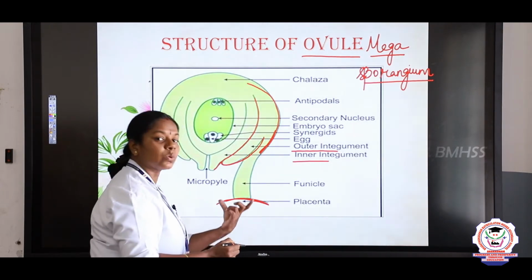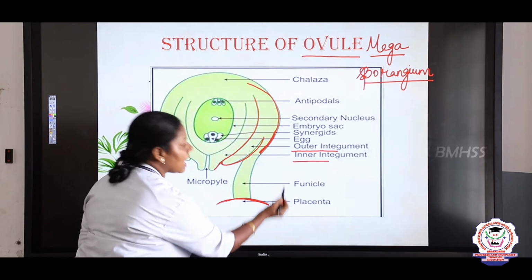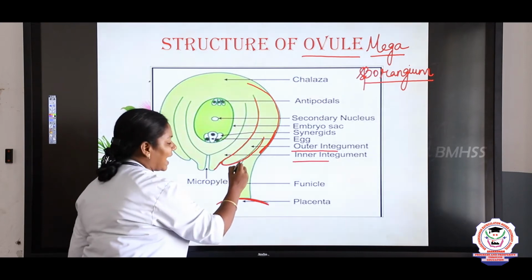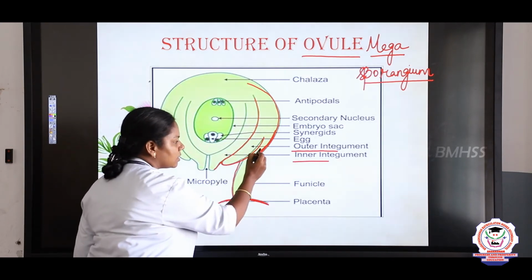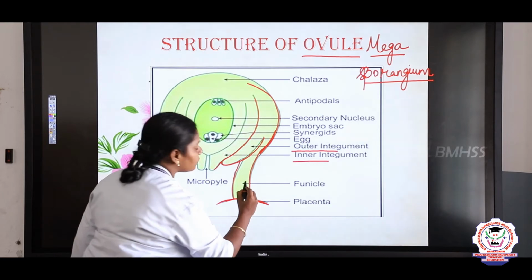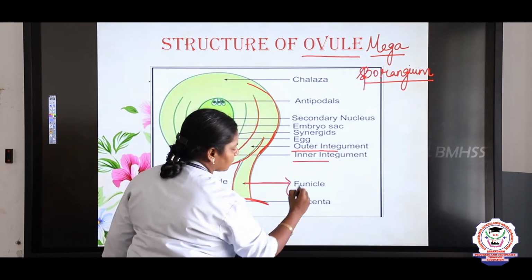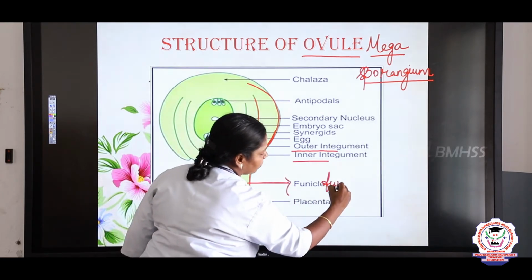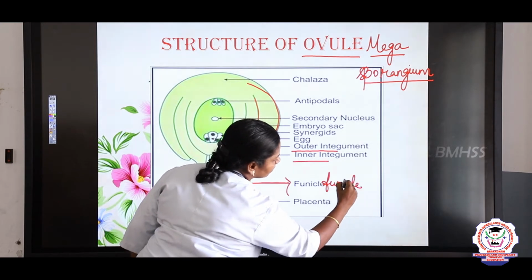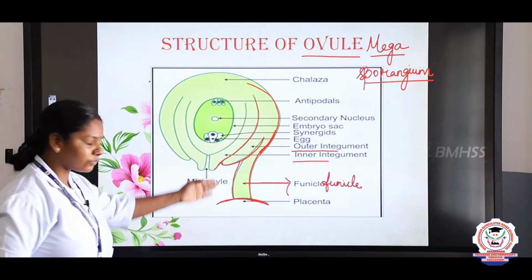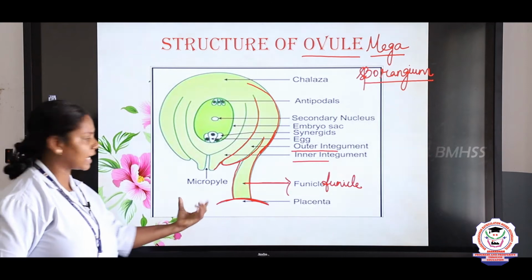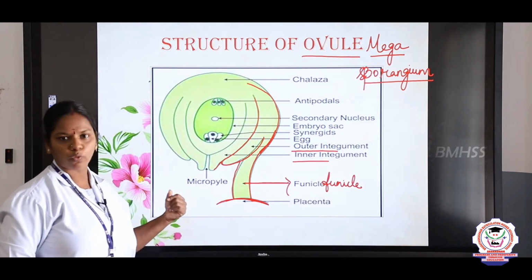So the stalk which connects the placenta and the ovule, we call it the funiculus. What is this structure, children? Funiculus, funicle. So the stalk of the ovule is the funicle, which connects the placenta and the ovule.